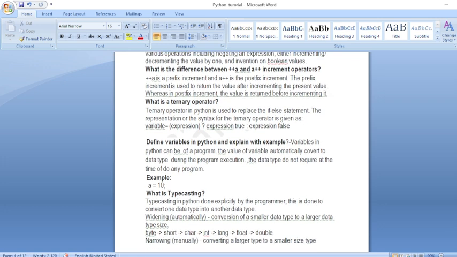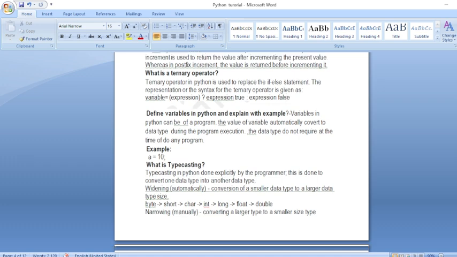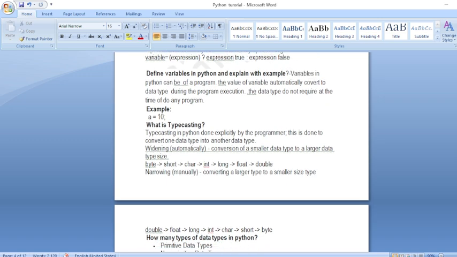Next is defining variables. A variable in Python is a value which is temporarily stored in the memory of the computer. When doing any programming, a variable is an essential part. Without a variable, that value cannot be stored. Suppose I want the addition of two numbers, at that time I have values that are temporarily stored in memory. Then according to what is stored, you can do any operation. So a variable is an essential part of a program.